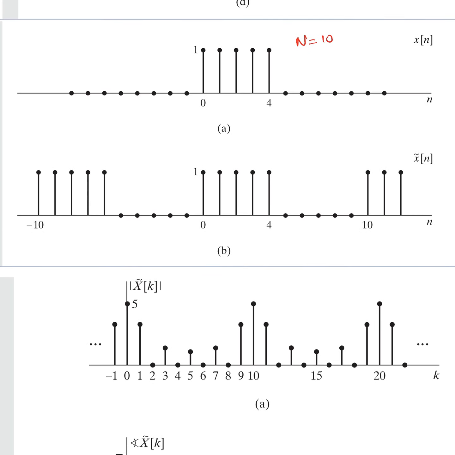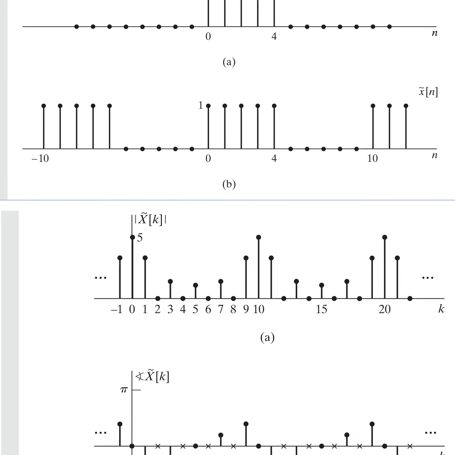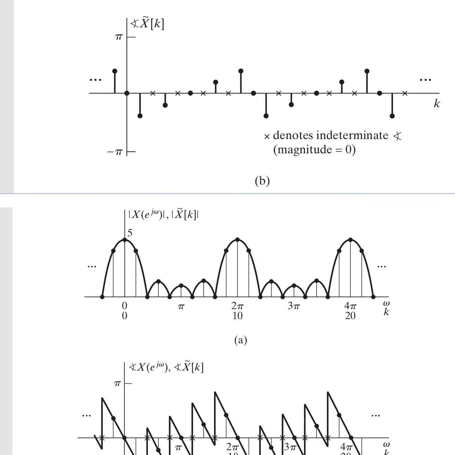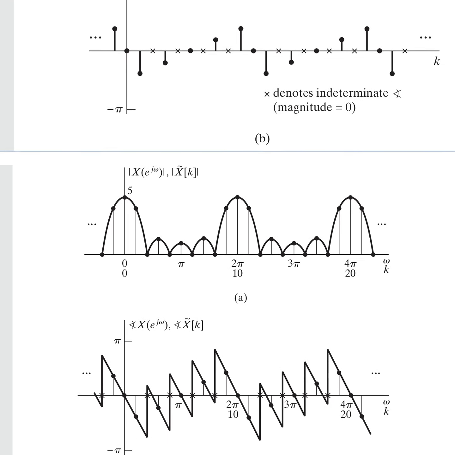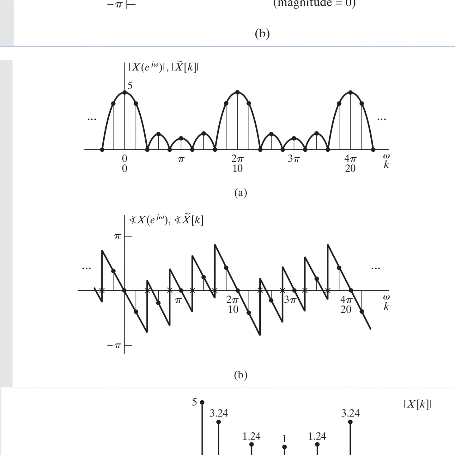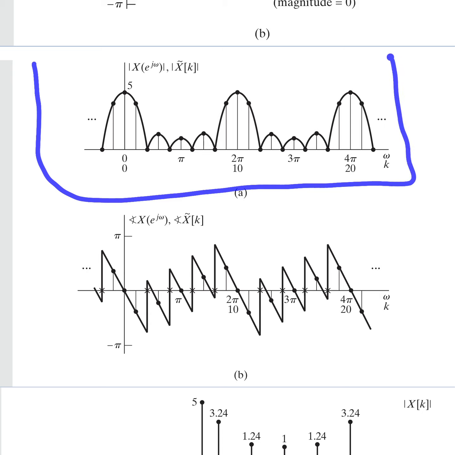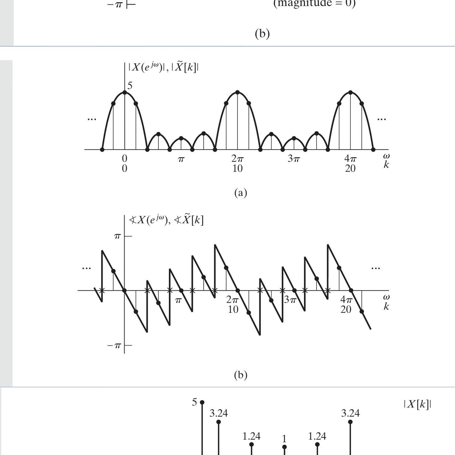Now for this sequence, first of all let's see this graph, where both the functions are put on the same plot: X of e raised to the power j omega, which is the Fourier transform of the sequence x of n, and x tilde of k, which is the discrete Fourier transform of the sequence x of n.